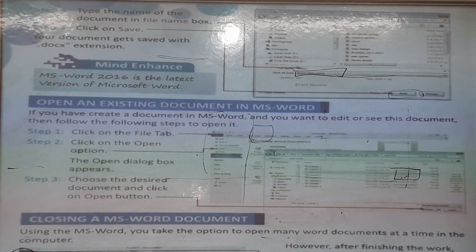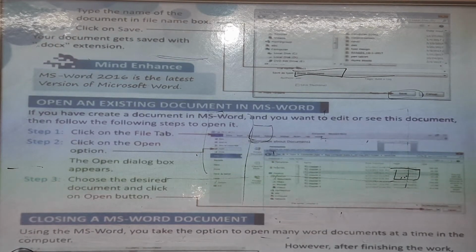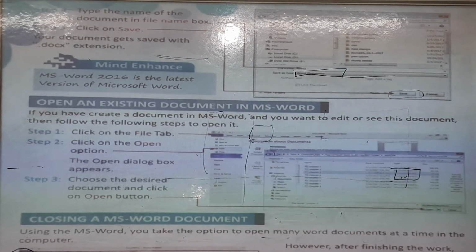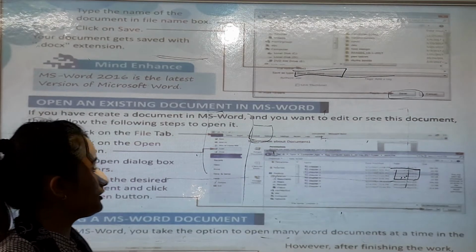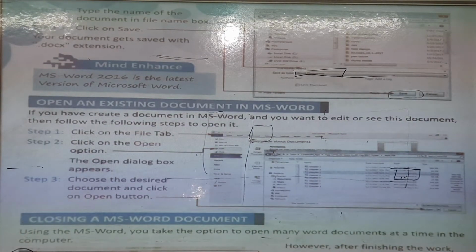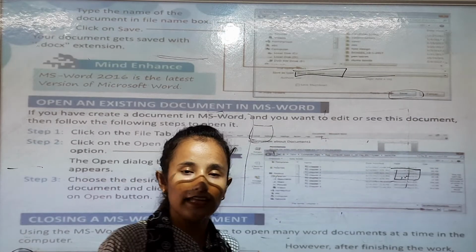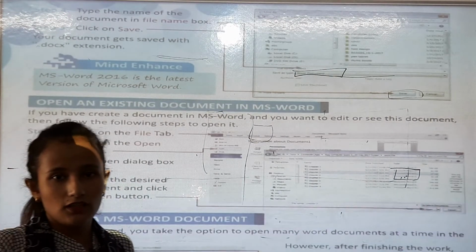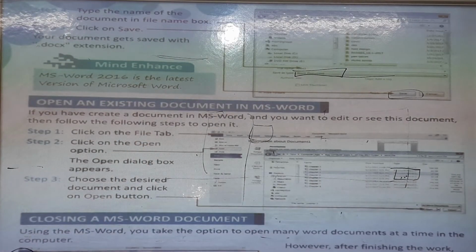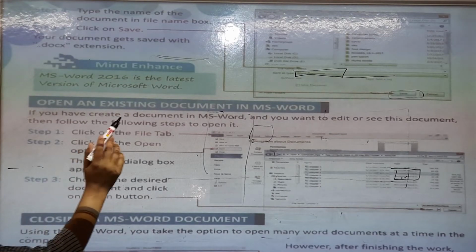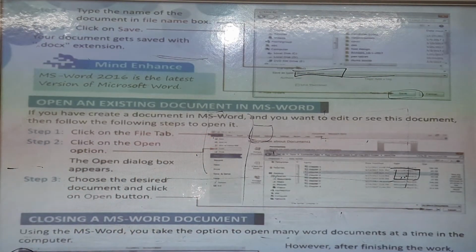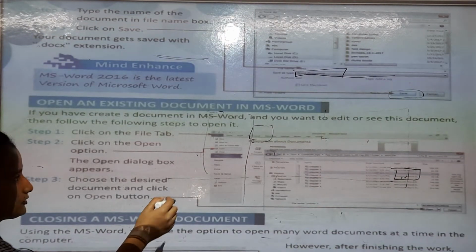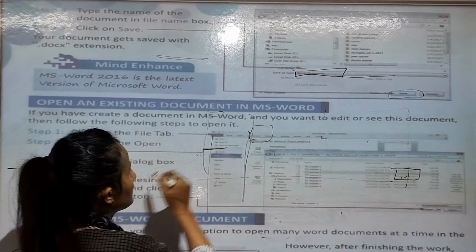Okay. Now open an existing document in MS Word. If you have created documents in MS Word and you want to edit or see these documents, then follow the following steps. So you have already saved the document in MS Word, and you want to edit something or you want to see the document. What will you do? Step 1, click on the File tab, as usual. Second step, click on the Open option. You have to click on that.